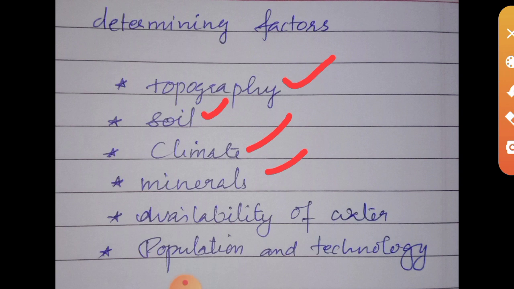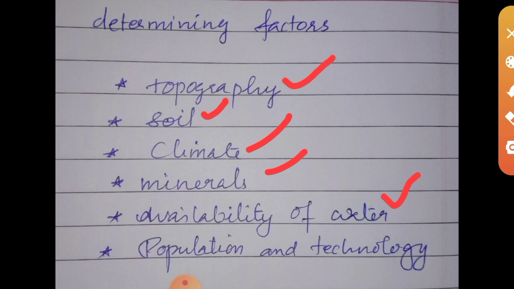Then next, the water supply, the availability of water. That is a very important determining factor of land use in a particular place. If the place has a good supply of water, like streams or rivers, the agricultural practices may be very high, that means the production of agricultural crops is very high.